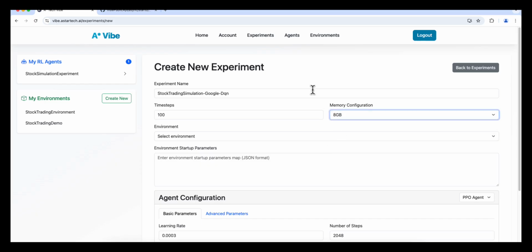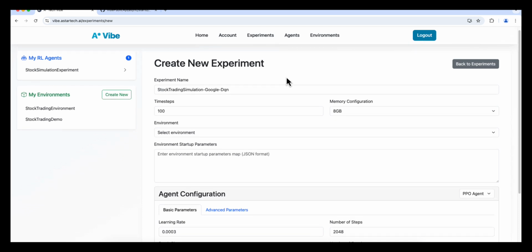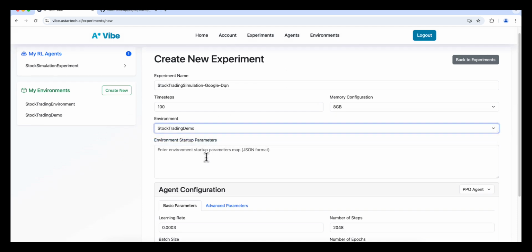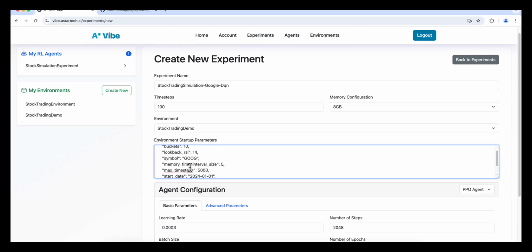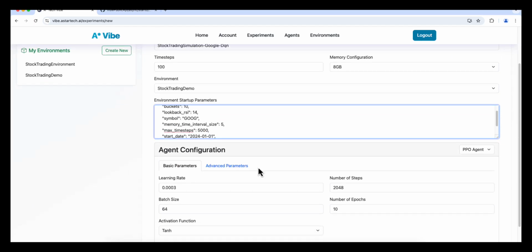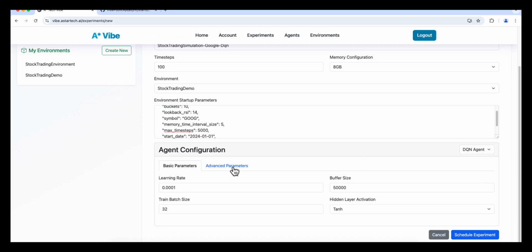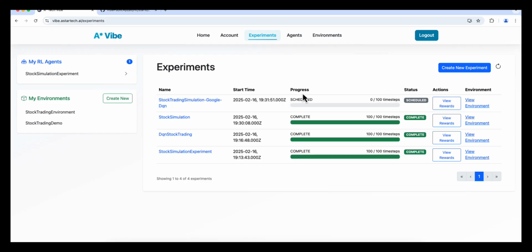Memory for DQN experiments, we probably want to have a higher memory because Ray is relatively a more memory consuming library. And then we choose the stock trading demo environment again, paste in the startup parameter map, and then we could change this to anything we want, maybe like a different time frame or a different symbol or whatnot. But for the time being, I'm just going to leave it as is, change it to DQN agent, and leave the default parameters, and then I'm going to schedule the experiment. And just as easy as that, we scheduled the DQN experiment as well.